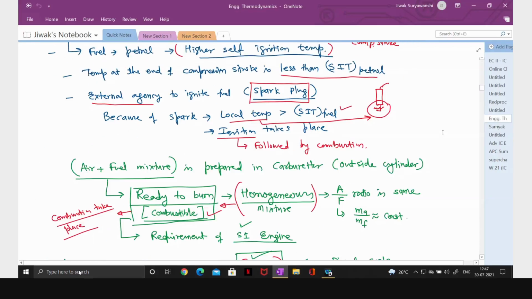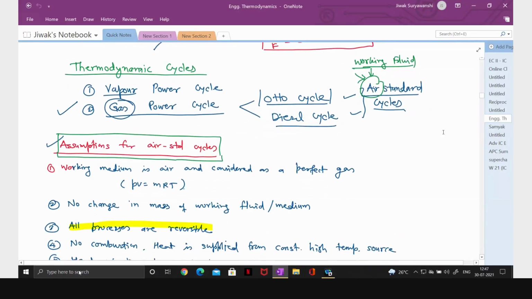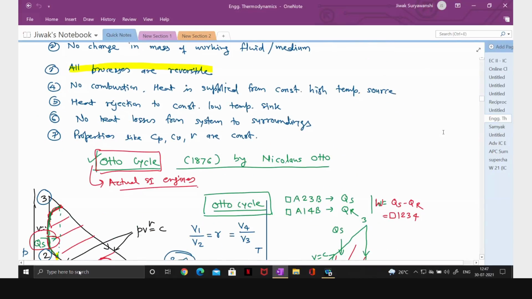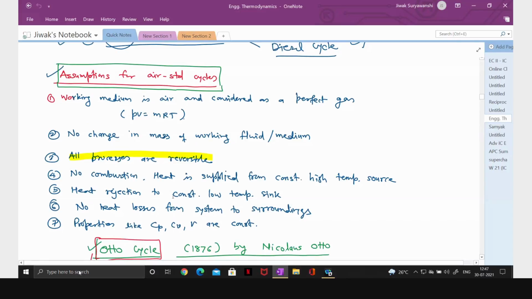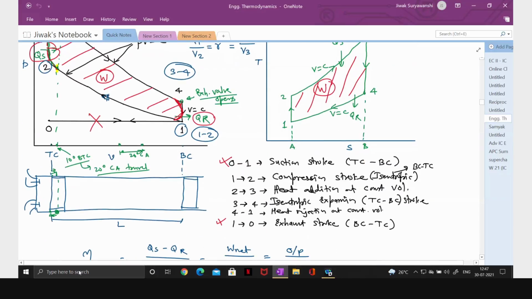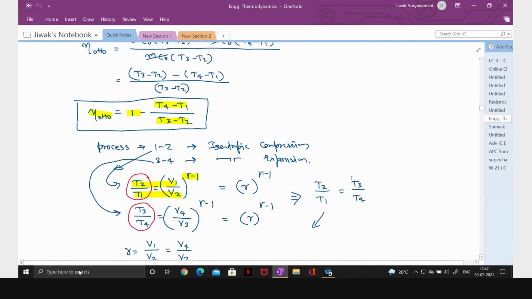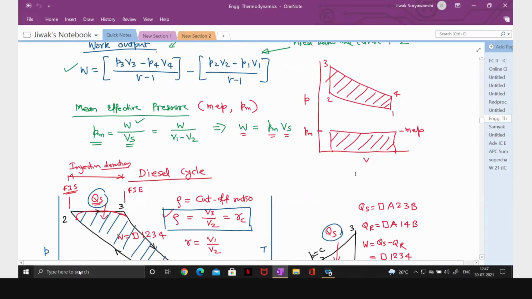This is just a revision of whatever we have studied in air standard cycles. These are the assumptions which I have considered. I have sent you this earlier also. It's the same thing we are discussing, just a quick revision.